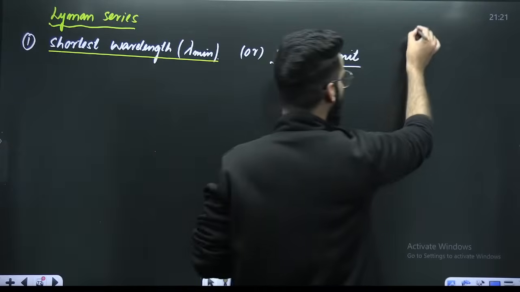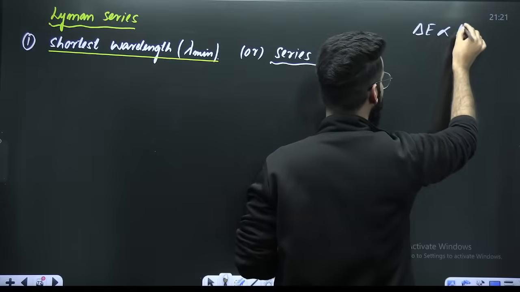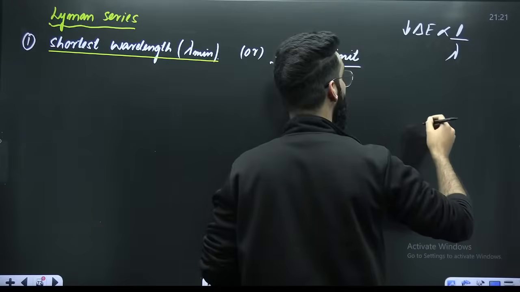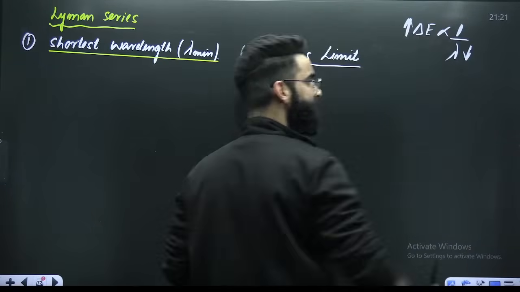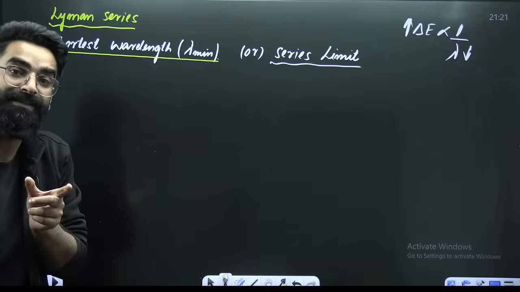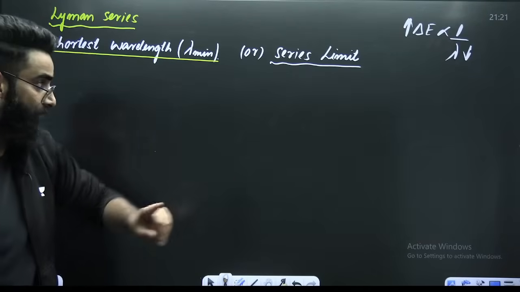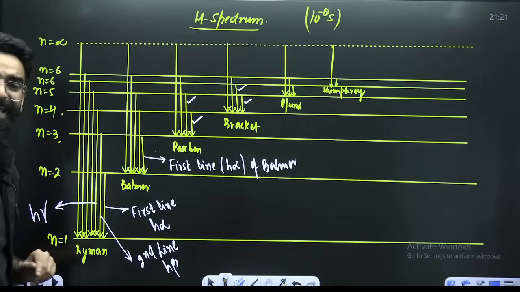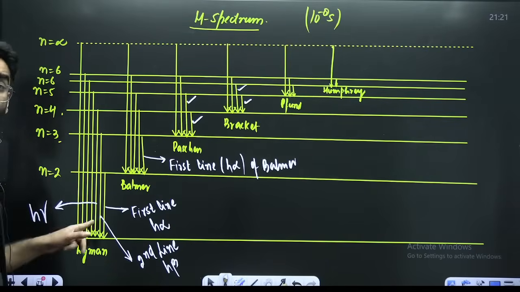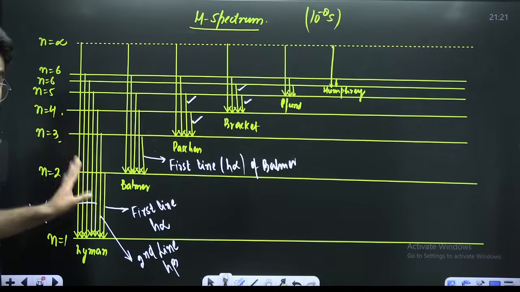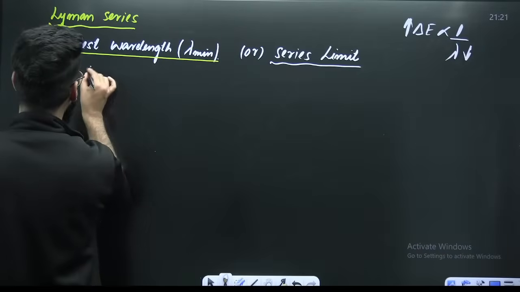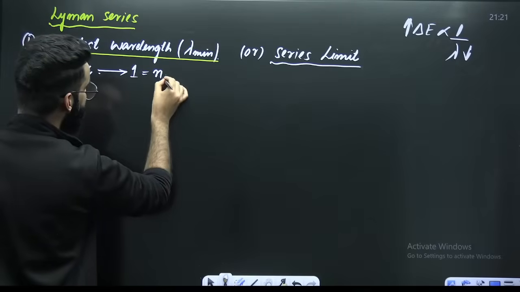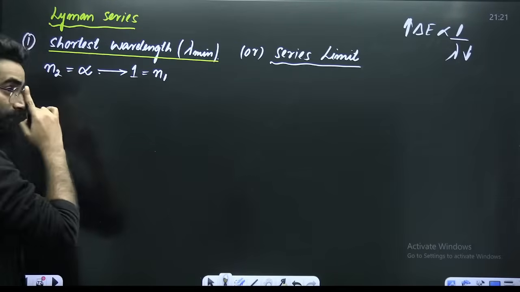Delta E is inversely proportional to lambda, right? So if lambda has to be shortest, delta E has to be maximum. For the shortest wavelength, the energy gap has to be maximum. Now, in the Lyman series, where do you see the energy gap maximum? 2 to 1, 3 to 1, 4 to 1, 5 to 1, or infinity to 1? Energy gap is maximum when the electron is making a transition from infinity to 1. Your lower energy state here is N1, your higher energy state is N2.